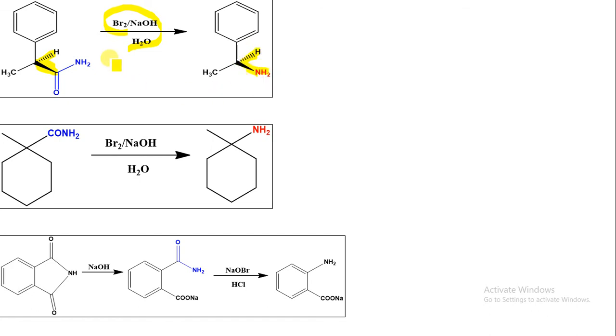Here the CONH2 group is converted to the NH2 group. Suppose we have a cyclic compound like this with CONH2; the carbonyl group will be removed and you have an NH2 group. Suppose this is the structure of phthalimide. Now in phthalimide, this linkage will be cut down over here. Here we produce COONa and this is our CONH2 linkage. Now when we treat with NaOBr, that is our Hofmann rearrangement, this CONH2 group is converted into NH2. Again, if we treat with HCl, we can produce ortho-aminobenzoic acid. So this is the application part of the Hofmann rearrangement.